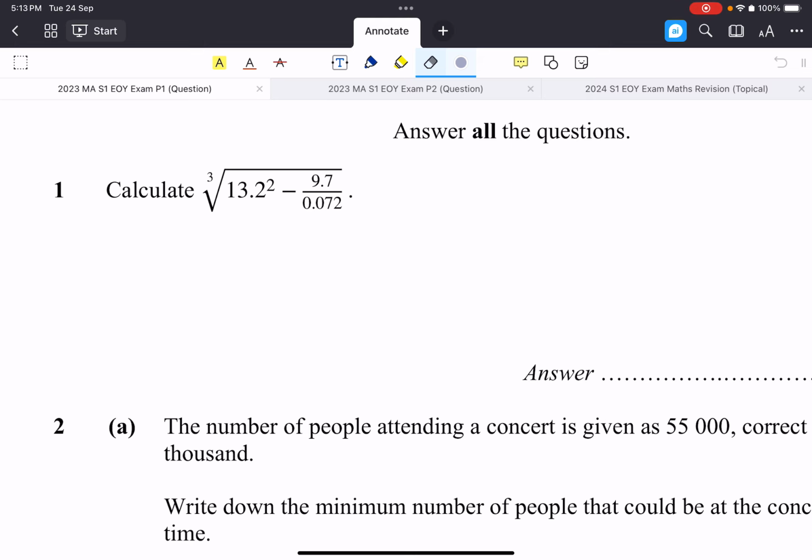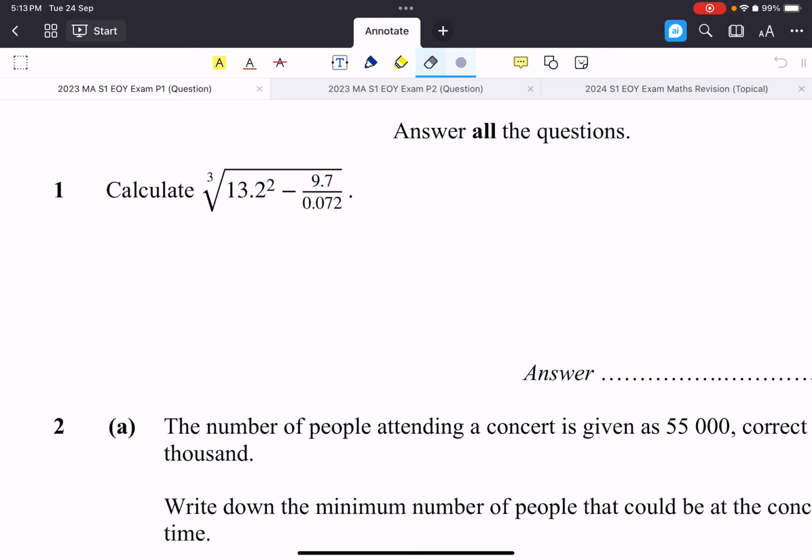So for the first question, they want us to calculate this. One thing we need to remember is that we want to write down an irrational number corrected to three significant figures. That is the instruction given as the default. So we need to demonstrate the concept.